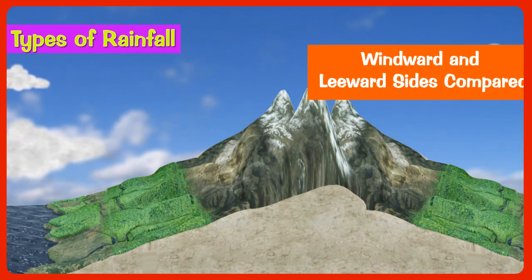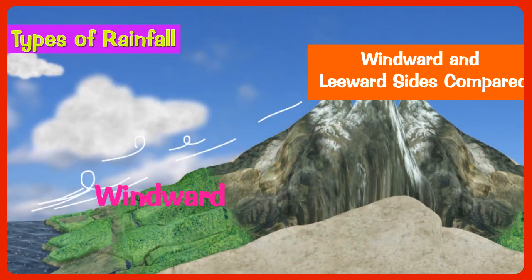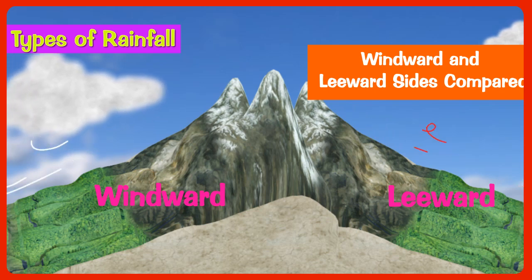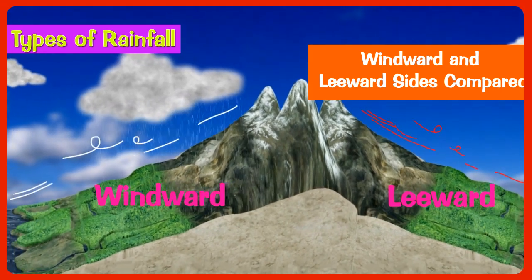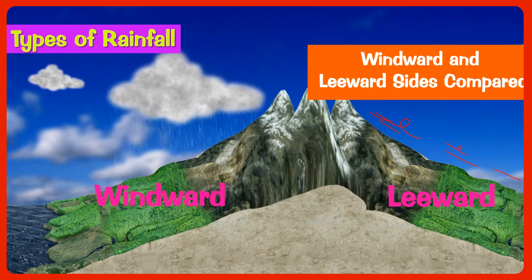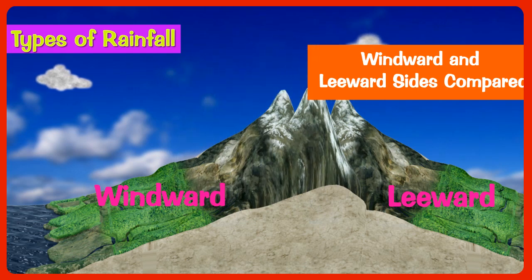Windward and leeward sides compared. Number 1. Windward side is that side of the mountain which faces the rain-bearing winds. On the other hand, the leeward side is that side of the mountain which is opposite to the windward side. Number 2. When the rain-bearing winds climb the windward side of the mountain, they cool down and bring heavy rain. On the other hand, when they cross over to the other side, they have already lost much of their moisture. While descending, they further become warm and dry, so they give less rainfall on the leeward side.